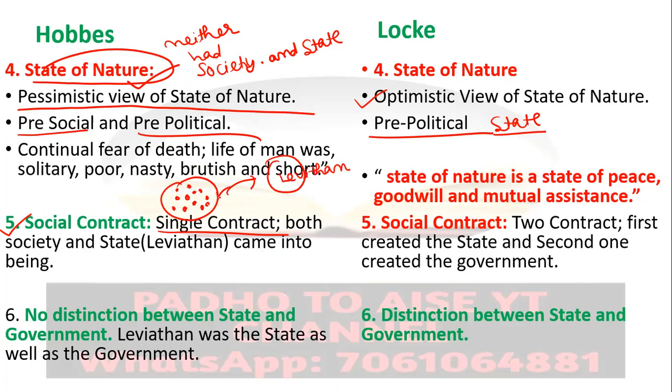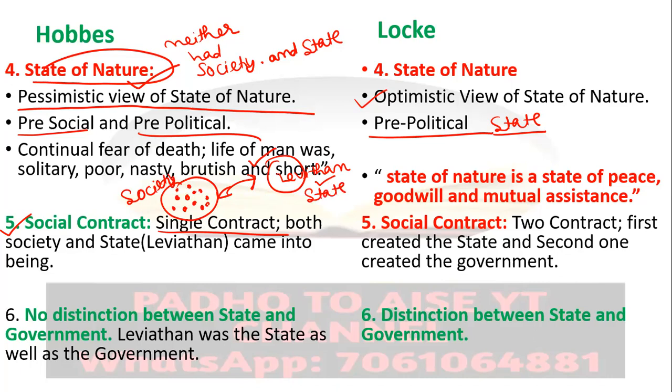This Leviathan was very powerful because all the rights were submitted by the people, and this Leviathan was not a part of the contract. So people had no right to ask for accountability or responsibility from this Leviathan, because Leviathan is not a part of the contract. So there is a single contract by which society came into existence, and the Leviathan, that means the state. Here the state, Leviathan, king, monarch, all are synonymous to each other.